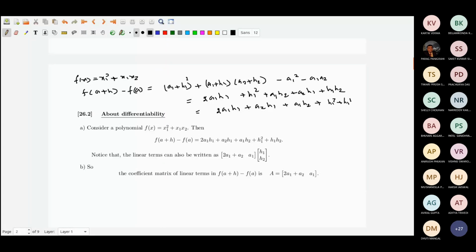So this linear term I can write in this way: 2a1 plus a2 and a1, multiplied by h1 h2, plus some second degree terms. This, 2a1 plus a2 and a1, I call the coefficient of the linear terms.